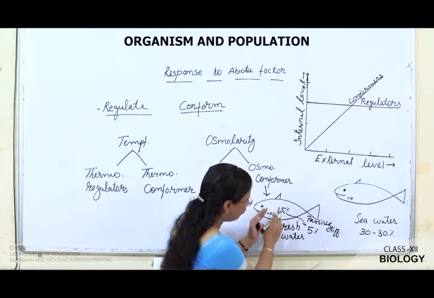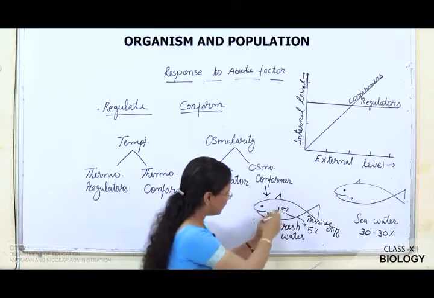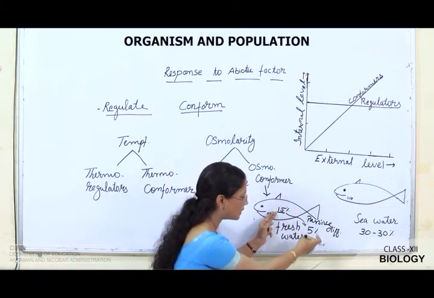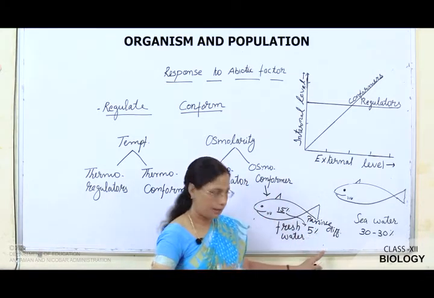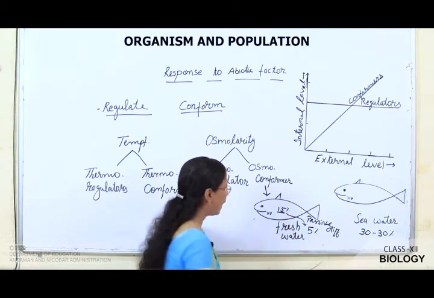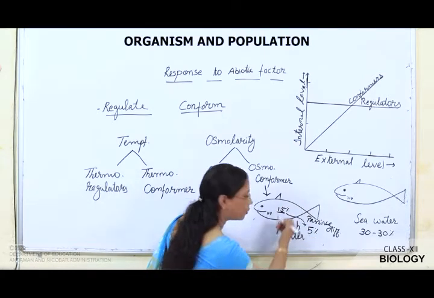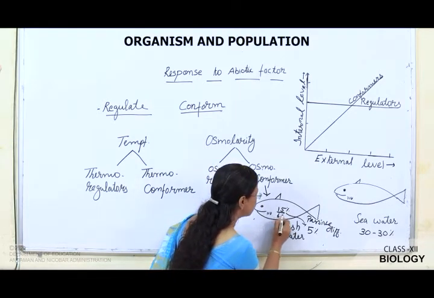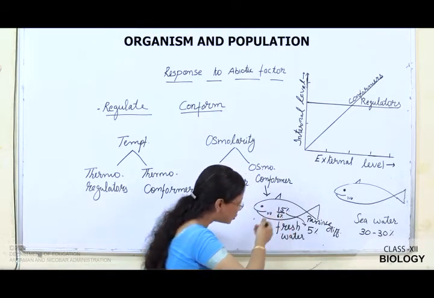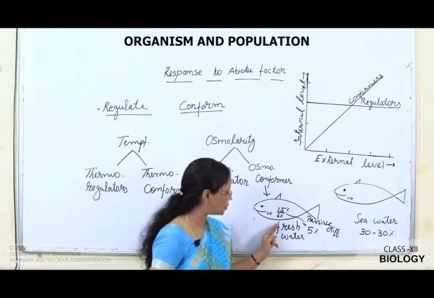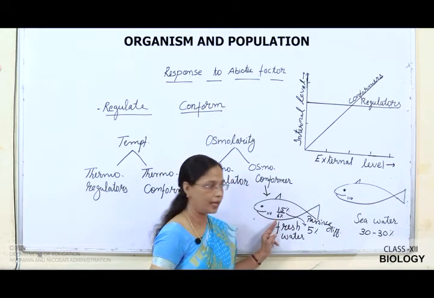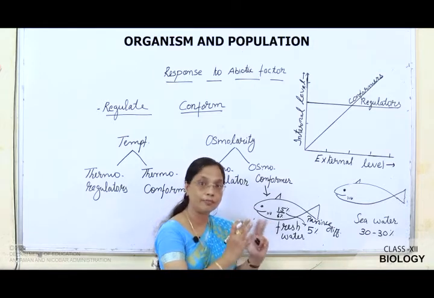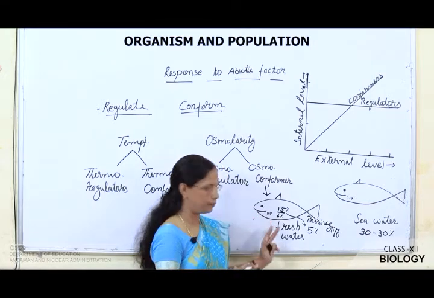That is, ions from inside the body diffuse passively into the fresh water, and the fish tries to reduce its ionic concentration up to 6%. That means it brings down the ionic concentration up to 6%. Okay. So, in this way they conform, they adjust with the surrounding.